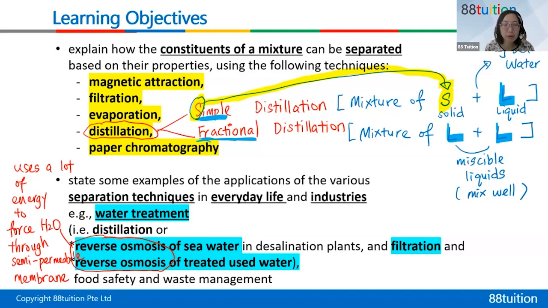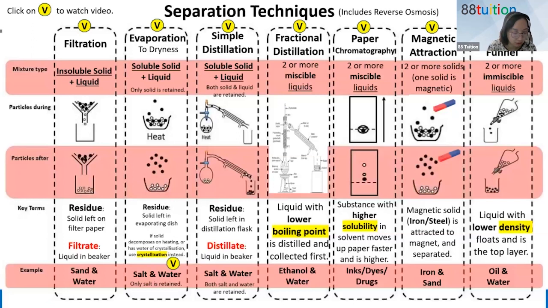Okay, this one is an overall big picture of all the separation techniques. So I showed you all the videos. So you can click on this video. It will open up the link. All right, so please remember what method to use. So it's very simple. If you have something that's magnetic, which is iron and steel, they are attracted to magnet. So if you have two solids, S plus S, one of the S is attracted to magnet, the other S is not attracted to magnet, then use magnetic attraction.